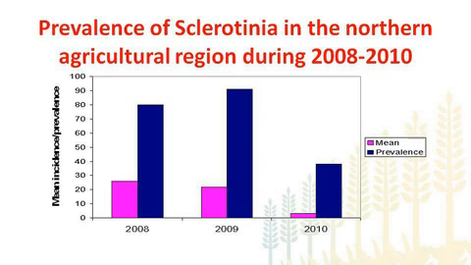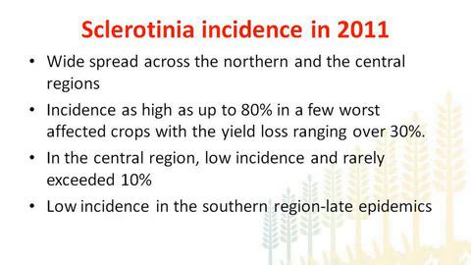So what happened in 2011? With the absence, or nearly absence, of the disease in 2010, Sclerotinia returned in 2011. There was widespread incidence of Sclerotinia across the northern agricultural region, and it was also present in the central agricultural region.